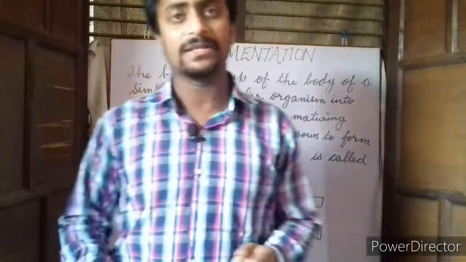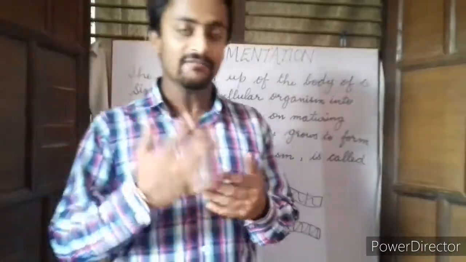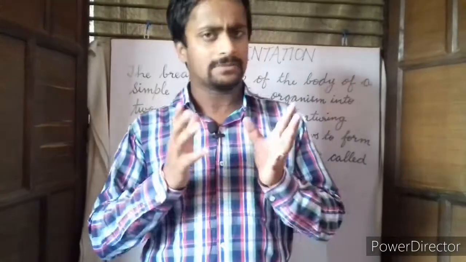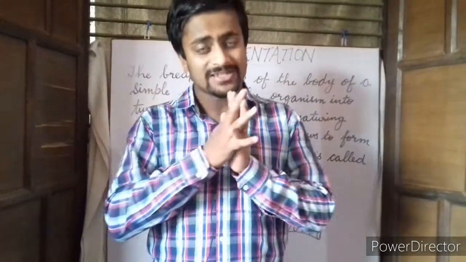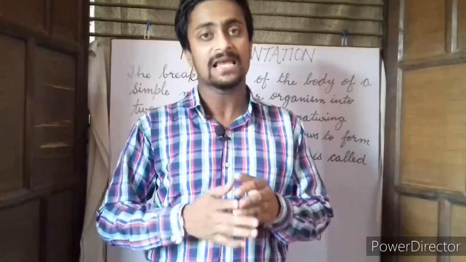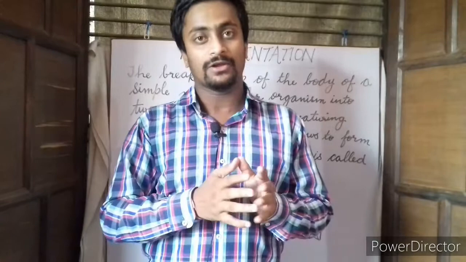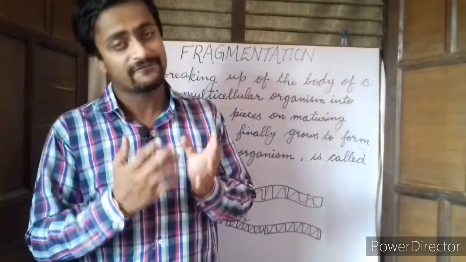Now we will be dealing with another asexual reproduction method, which is called fragmentation. What happens? Some of the simple multicellular organisms upon maturing just split or break into two or more pieces, and each of the pieces grows into a full organism, and this process is called fragmentation.